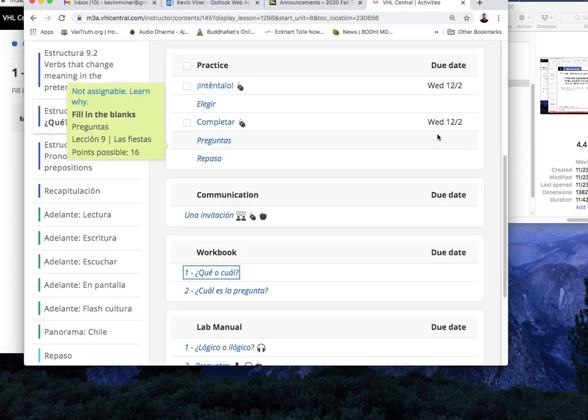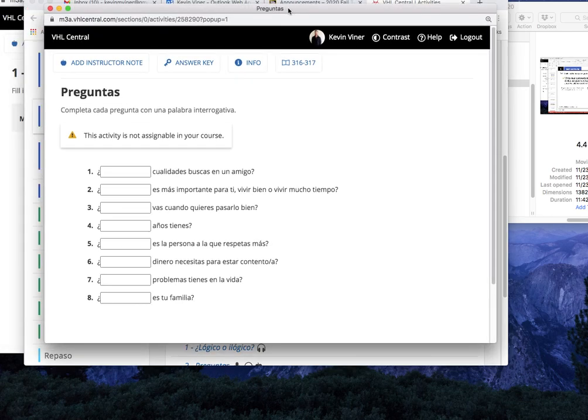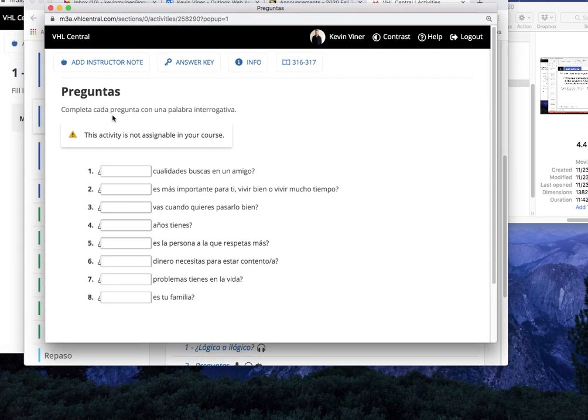Vamos a continuar a la próxima actividad, que se llama preguntas. Okay? So dice las instrucciones: completa cada pregunta con una palabra interrogativa. So this is similar, except for this time we have to come up with the interrogative word ourselves and type it in. Okay? So same format. I'll say pause, and you come back when you think you have an answer.